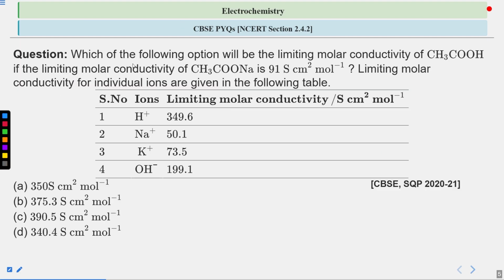Okay, so this is again a CBSE PYQ which is based on the NCERT section 2.4.2 already given in the electrochemistry chapter in the NCERT textbook.